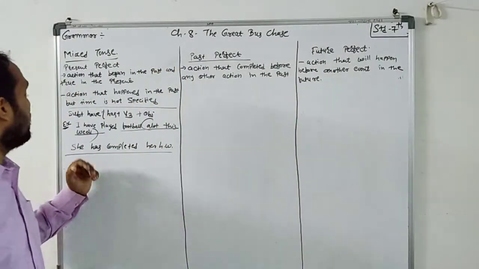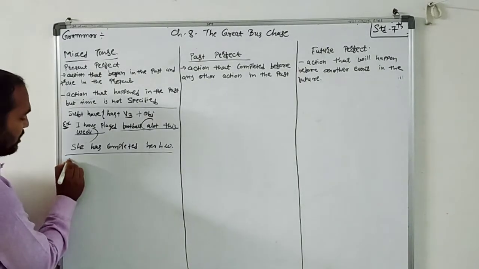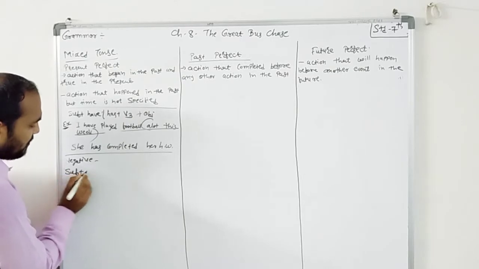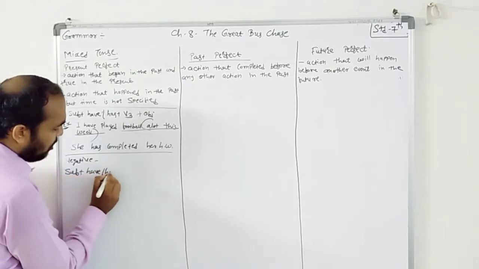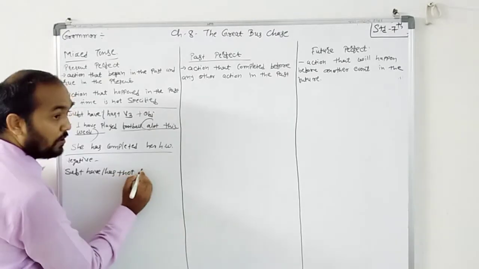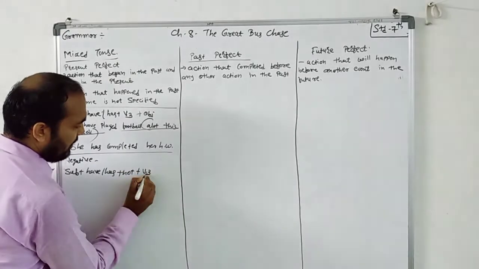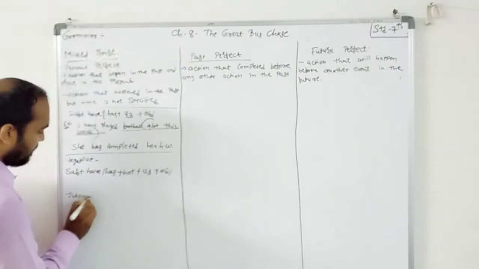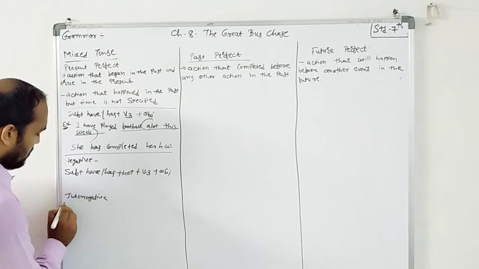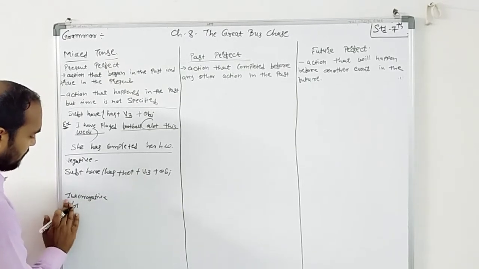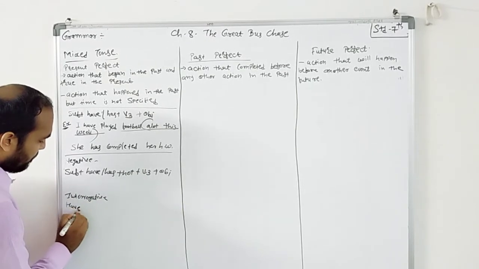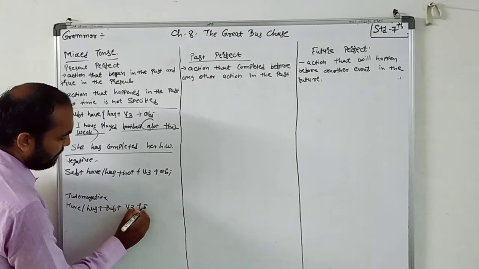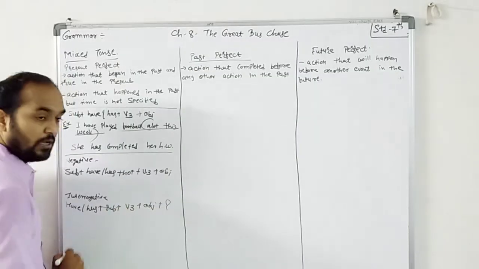Sorry students, I forgot here. There are two things. What are the negative and interrogative structures? Negative structure is subject plus have or has plus not plus V3 plus object, and interrogative is have or has plus subject plus V3 plus object plus question mark.